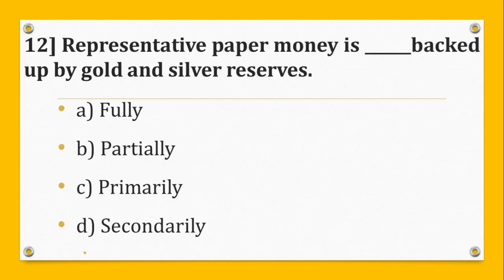Question number 12. Representative paper money is dash backed up by gold and silver reserves. Your options are A. Fully, B. Partially, C. Primarily, D. Secondarily. And the answer is A. Fully.